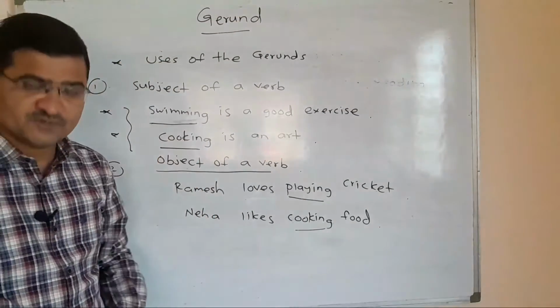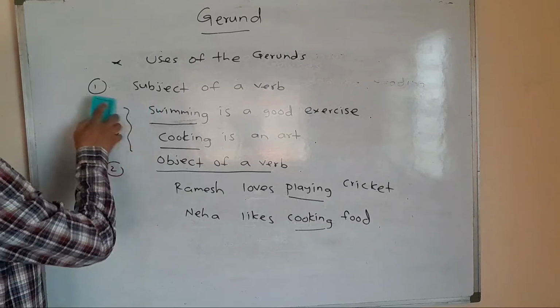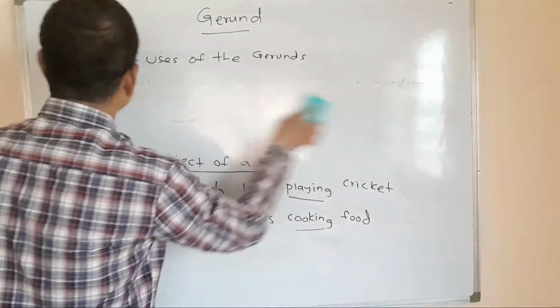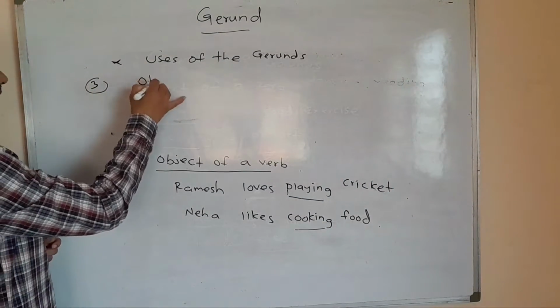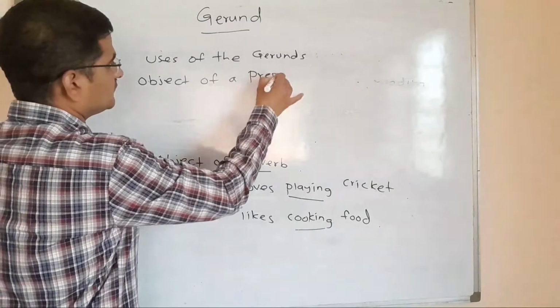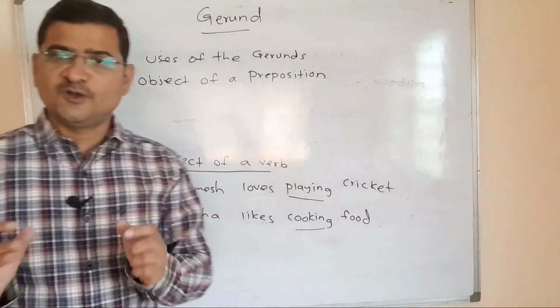Now the third use of a gerund, it is object of a preposition. The third use of gerund is object of a preposition. This is the third example of gerund.